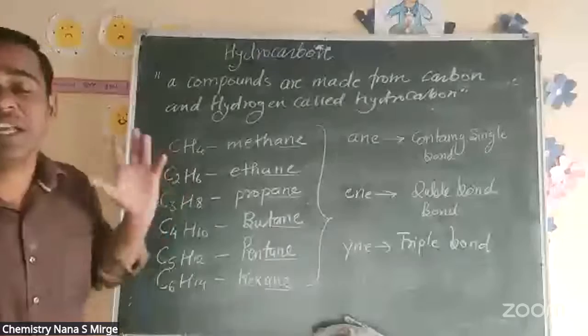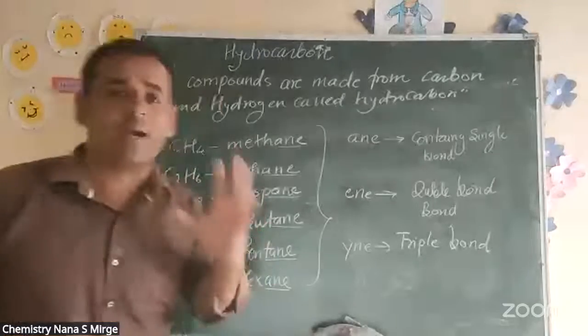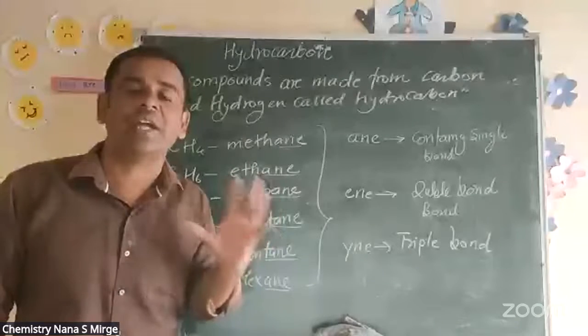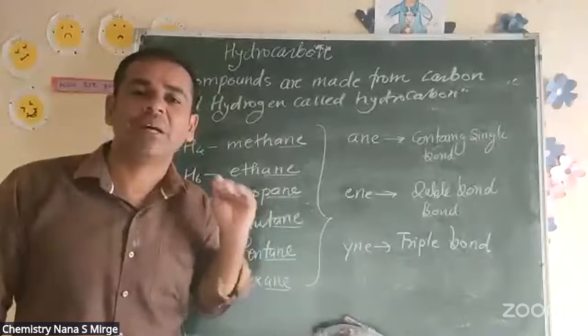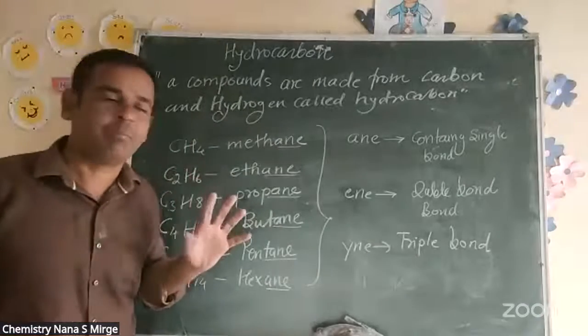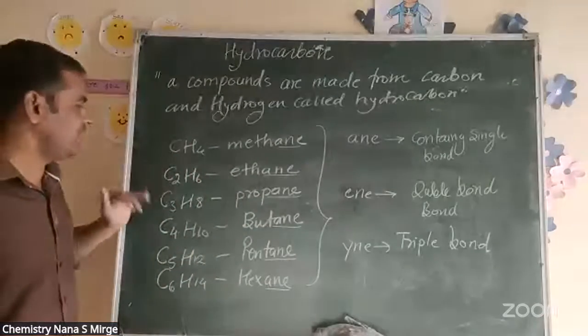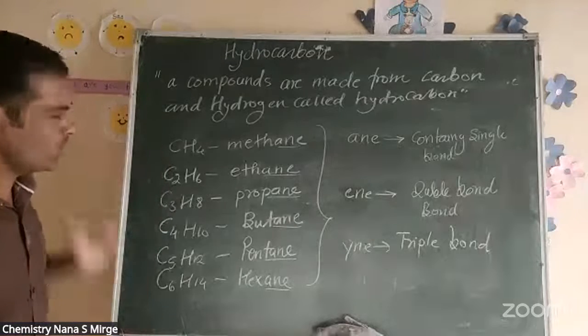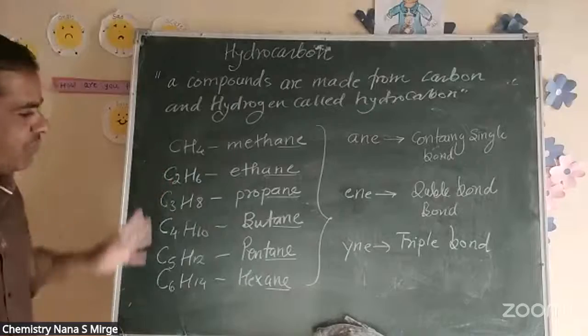And if there is a double and triple bond present in the compound, it is called unsaturated hydrocarbon. So basically the naming of carbon compounds, we start from methane, ethane, propane, butane, pentane and hexane.